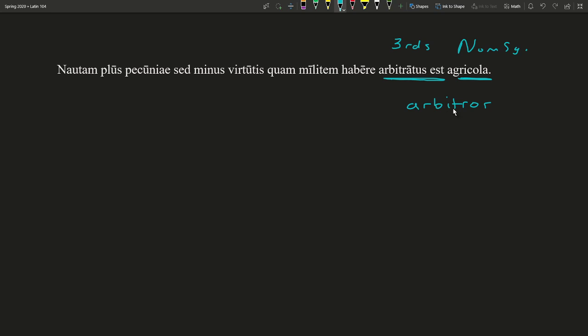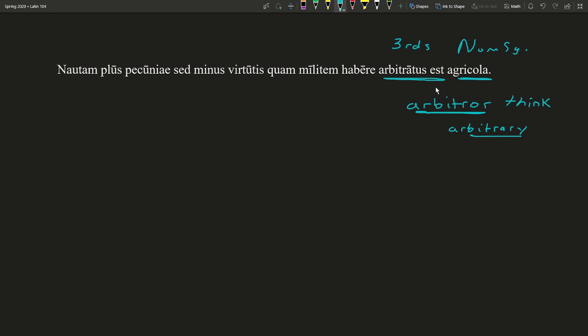So recall that this is our verb. We haven't seen it a ton yet, but arbitror is what this means. It means to think. And it's a fairly common way of introducing this. We have the English word arbitrary, which comes from this, so hope that helps you learn the meaning a little bit. Okay, so our agricola, our farmer, thought, but what did he think?